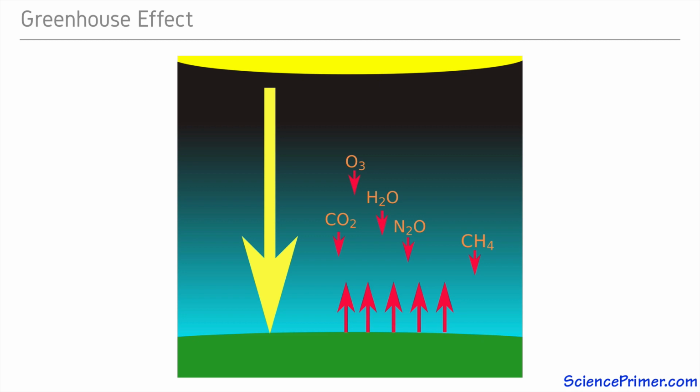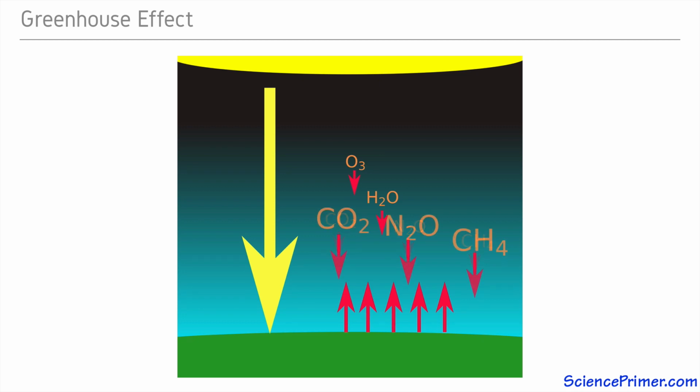The greenhouse effect is natural, and the presence of these greenhouse gases is what keeps our atmosphere warm enough to allow liquid water to exist on the surface of the Earth and provides an environment conducive for life. The actual temperature is dependent on the concentration of these gases, and any change will alter the flux of energy through the system and result in a change in the global energy balance.